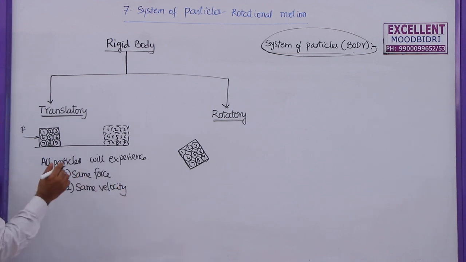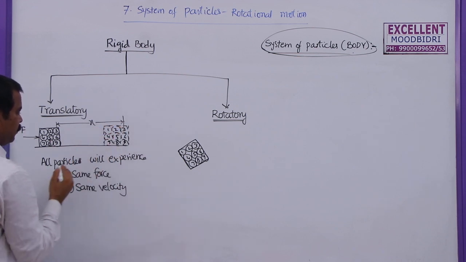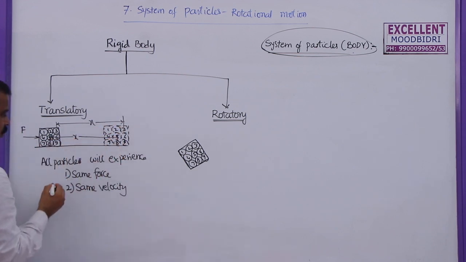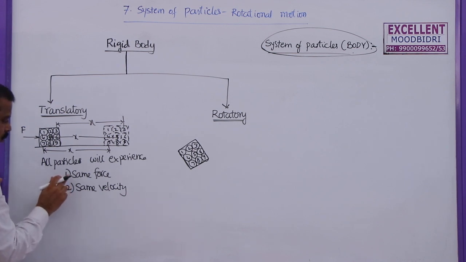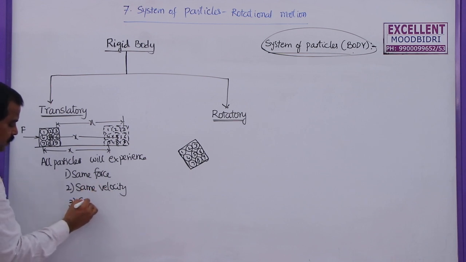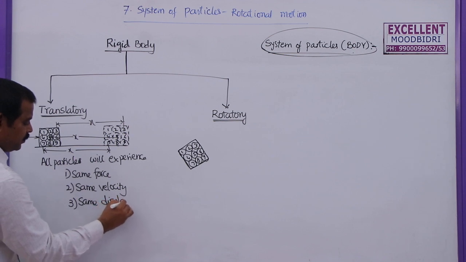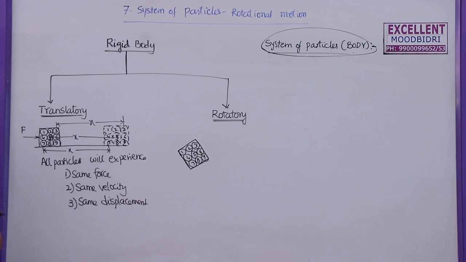How can we say all are having the same velocity? Because the displacement of each and every particle is the same. This is x. For the 5th particle this will be x only. For the 7th particle this will be x only. So these are all the same. So all particles will experience the same force and have the same velocity, as well as travel the same displacement. So this is in the case of translatory motion.